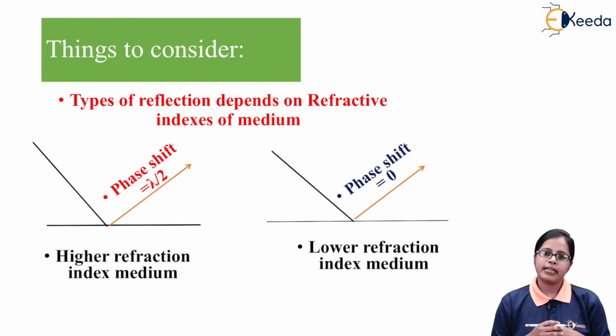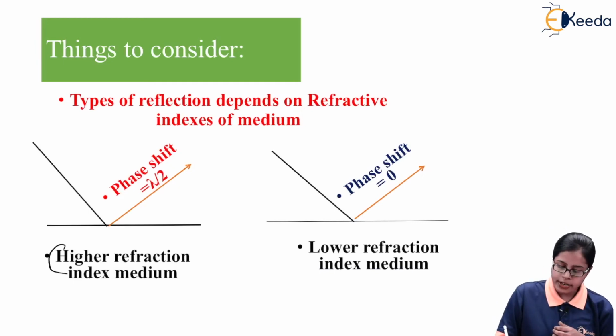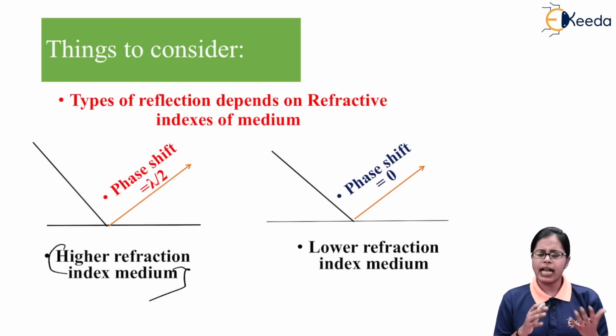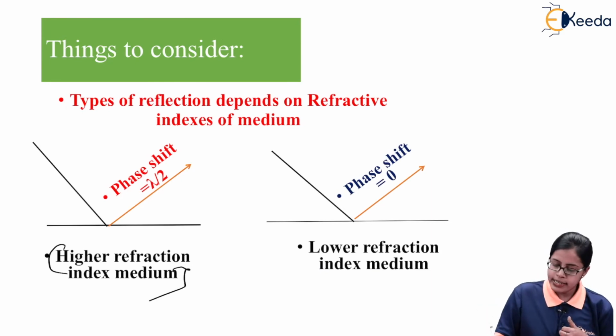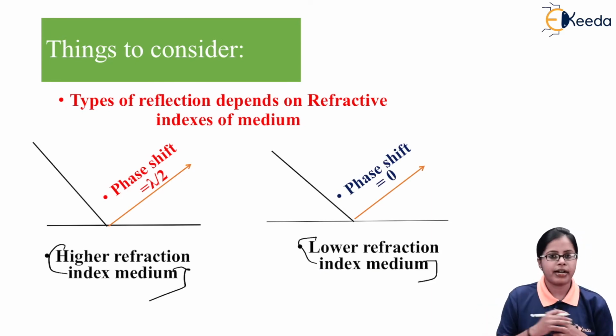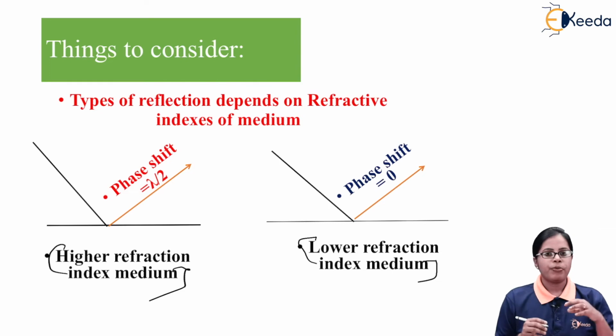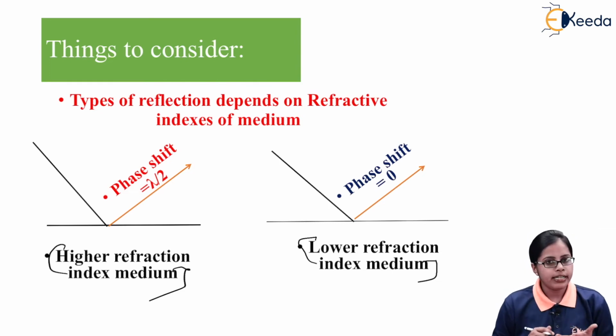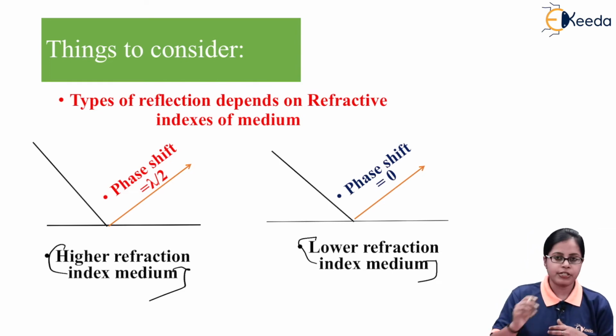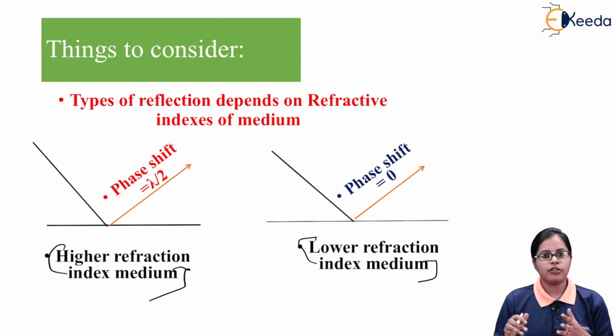Suppose I consider a medium which has a higher refractive index, and in the second part, a medium which has a lower refractive index. The medium with the higher refractive index is the first part, and the medium with the lower refractive index is the second part.